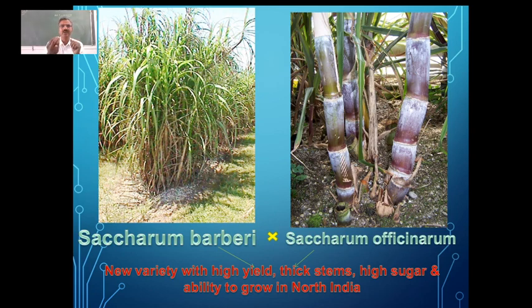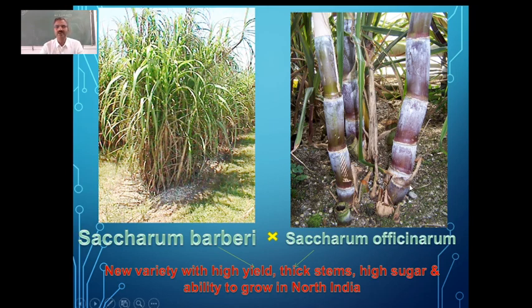The sugar content was very low. We have another variety, Saccharum officinarum, which was grown in South India. This has very good sugar yield, and the yield per hectare is also very good compared to the variety which was grown in North India.